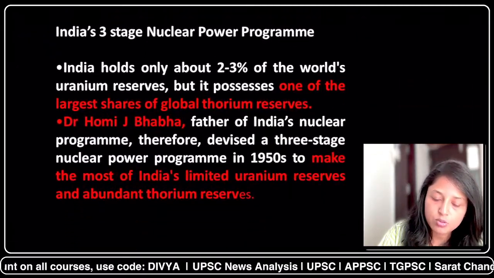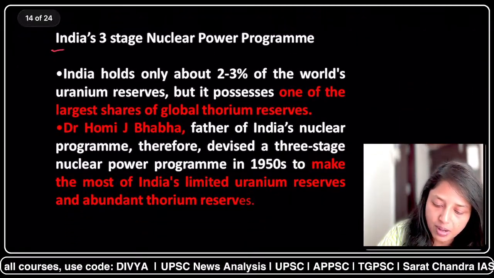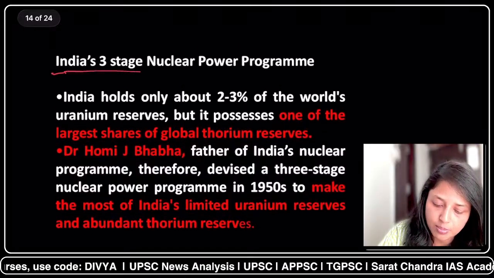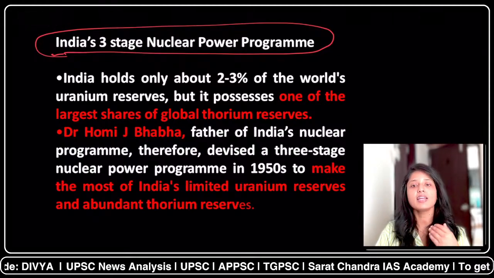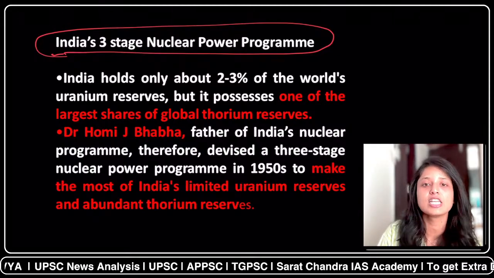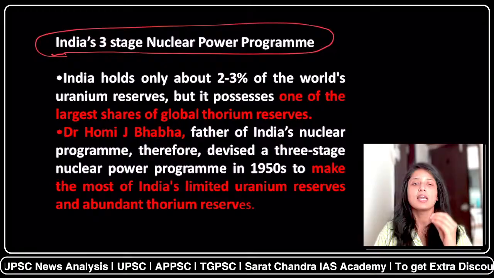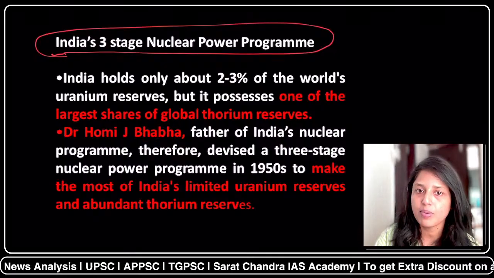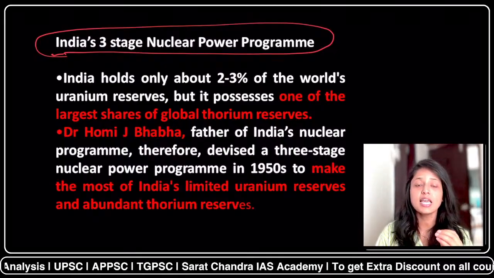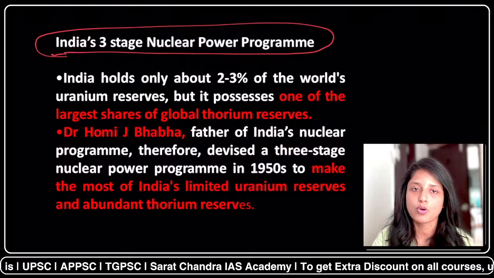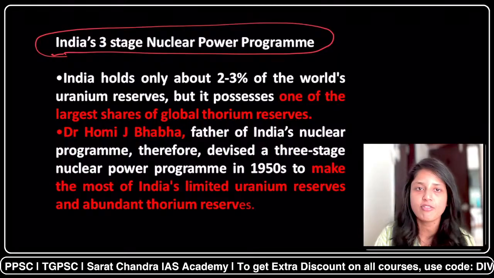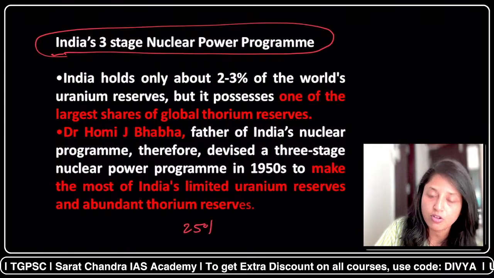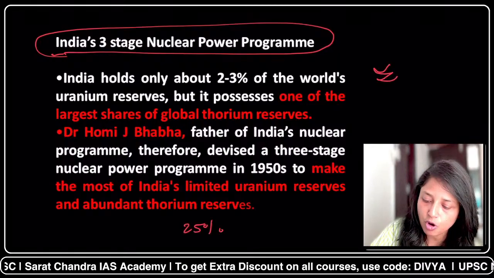Now, coming to India's 3-stage nuclear power program, very important from the exam point of view. First of all, let us know the background, why there was a need to create the 3-stage nuclear power program. The main objective of this program is to use the enormous reserves of thorium which India has. India has around 20 to 25% of the world's thorium reserves, mostly along the coastline.